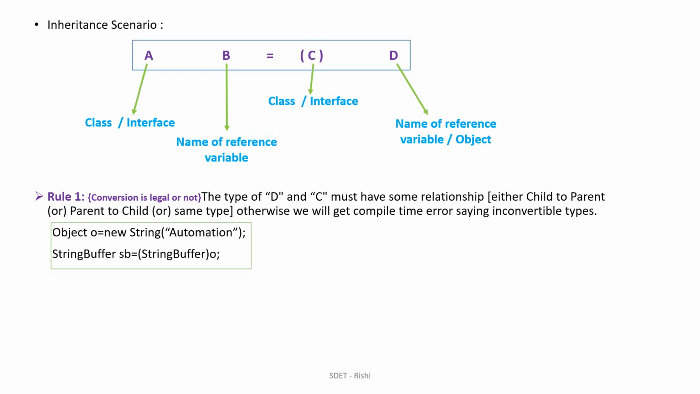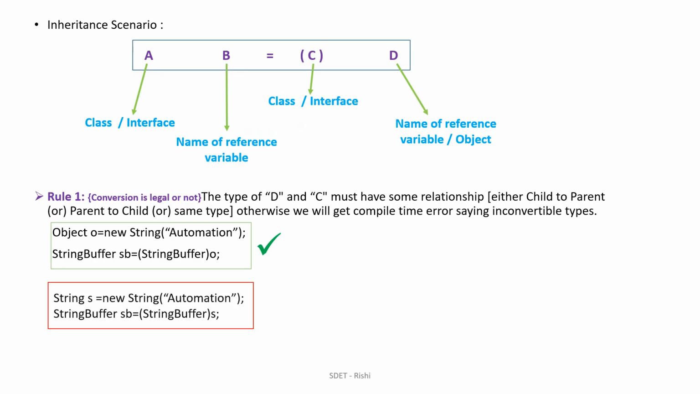Okay, so according to this first rule, the type of D and C must have some relationship. This D and C is a parent-child relationship, right? Object is a superclass, so this is a parent-child relationship. So rule 1 is being followed, and I can say that this is legal according to the compilation check, as it follows rule 1.